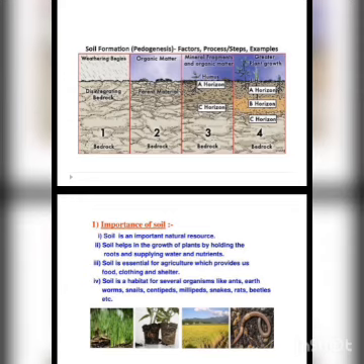Third one is soil is essential for agriculture, which provides us food, clothing and shelter. In the soil we can do farming, and as India depends upon the farmers, because what we eat is grown in agriculture by the farmers. So what is responsible for that? That is soil. Fourth importance of soil is a habitat for several organisms like ants, earthworms, snails, millipedes, snakes, rats, etc.